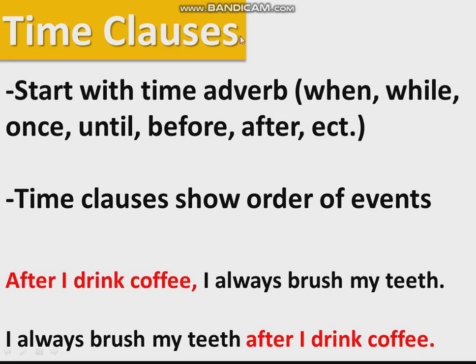Now, time clauses start with a time adverb. Time adverb examples are when, while, once, until, before, after, etc. Time clauses show the order of events. An example of a time clause: after I drink coffee. This is showing the order of events of when the person brushes their teeth.